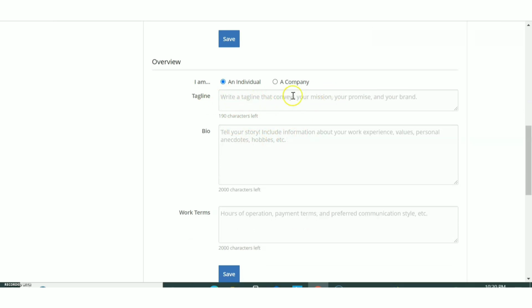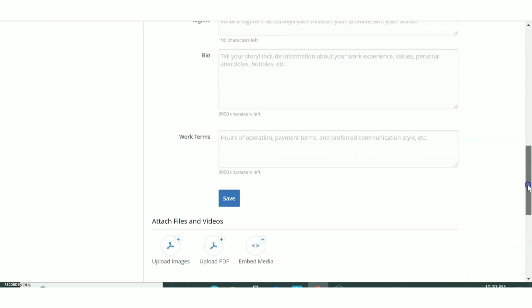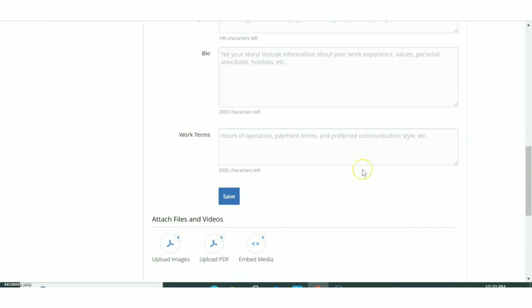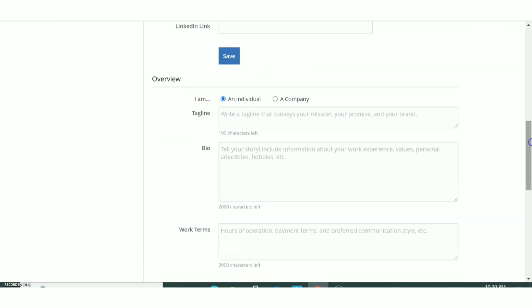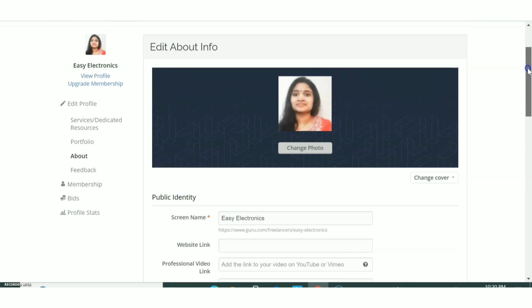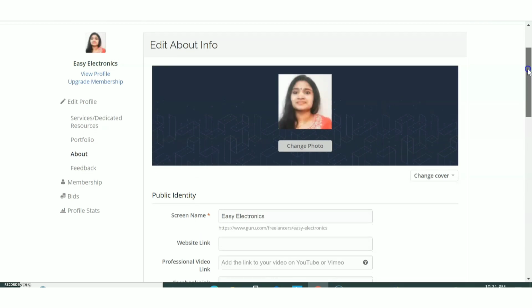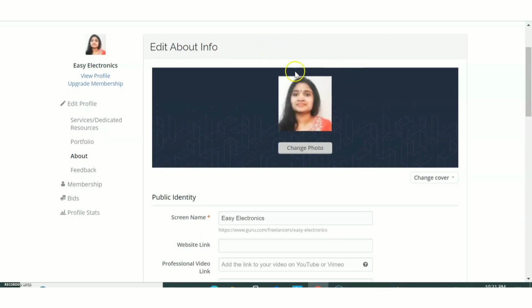You can give a tagline. Means if you are interested in data entry related jobs, you can give a tagline on that area. Then work terms, means if you have any working conditions or timing, you can give that details. So all these details related to your work, your interest in work, the area in which you are interested, all those details you can put in your info. Okay. So this is your about info.